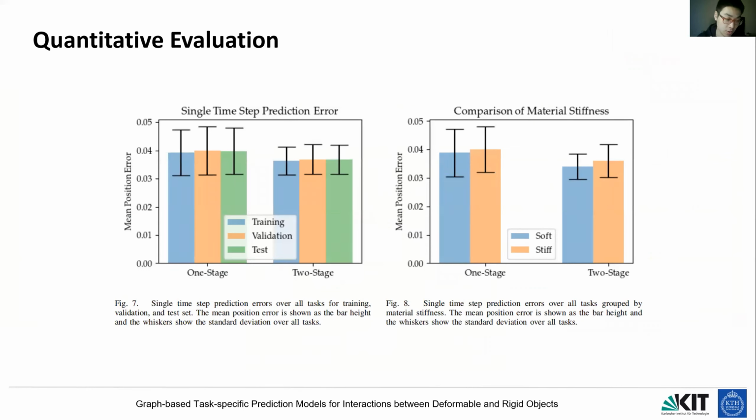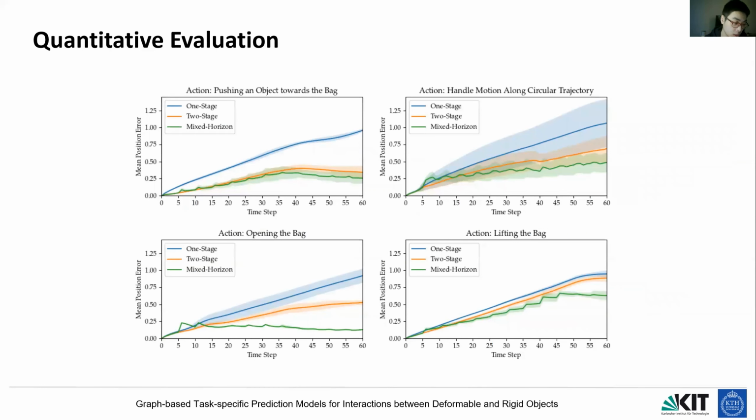For quantitative evaluation, we first evaluate the single time step prediction error for the 1-stage and the 2-stage model. From the left figure, we see that the 2-stage model decreases the mean position error and also reduces the inter-task variance. From the right figure, the model has similar performance on 2 different materials. We then calculate the long-term accumulation errors for different actions. The 2-stage model always outperforms the 1-stage model. The mixed horizon model reduces the long-term accumulation error, but sometimes produces worse results in short-term prediction.